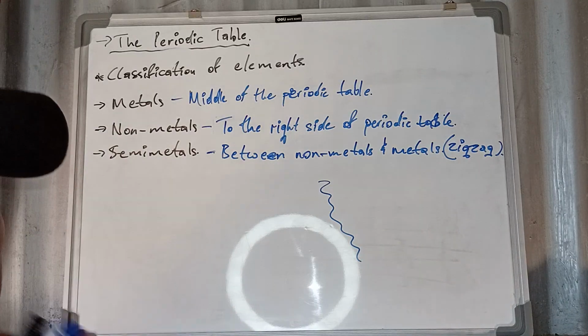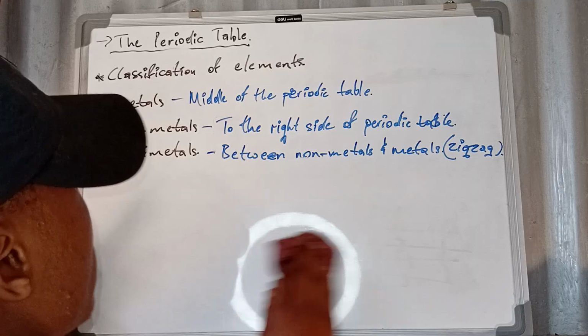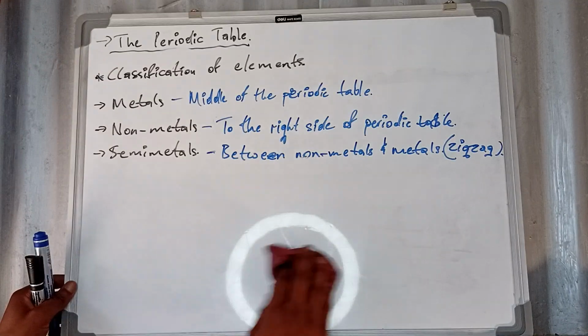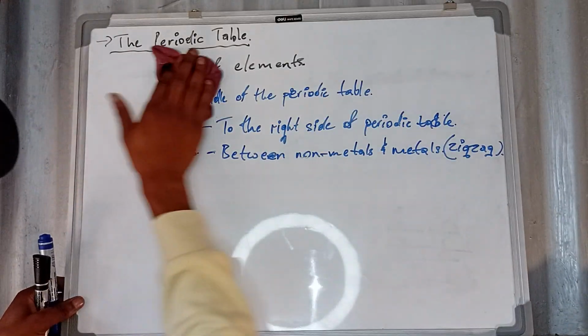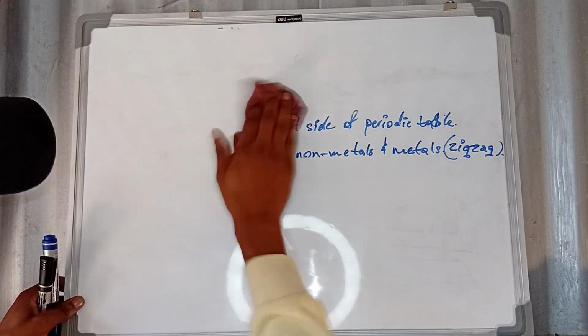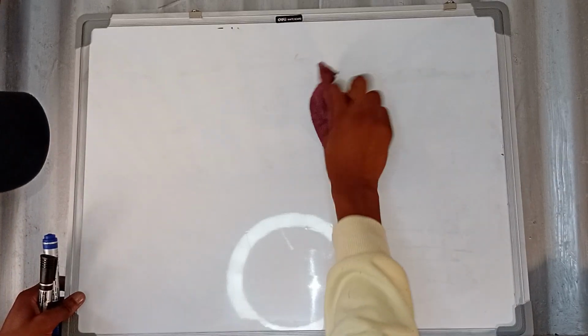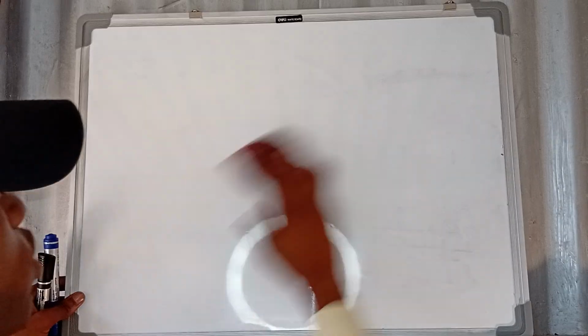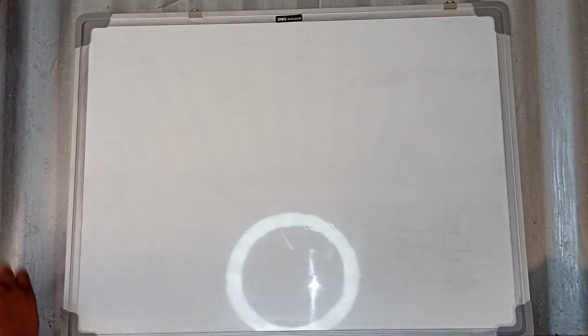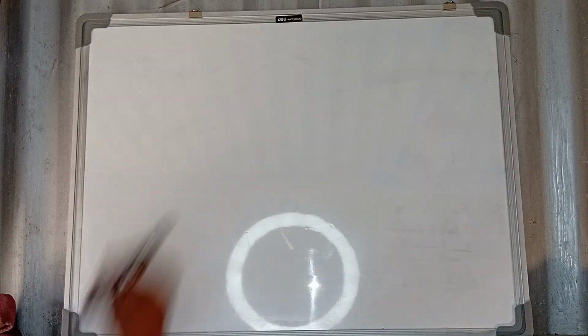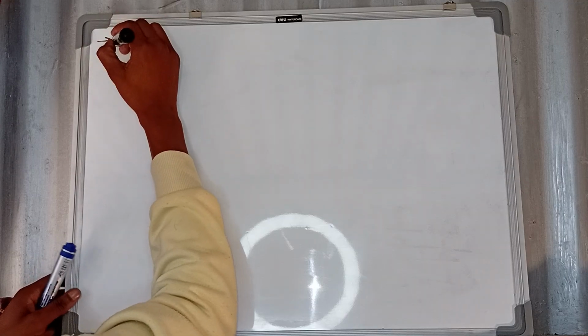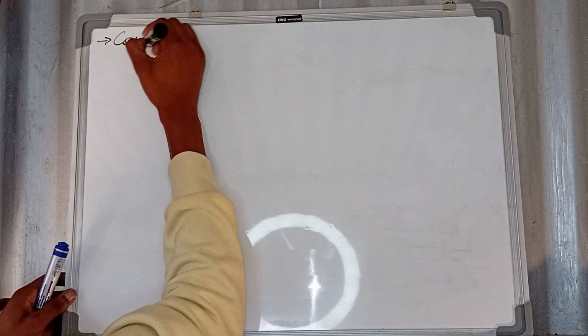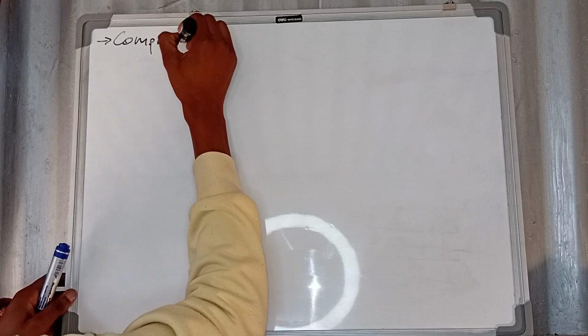Okay, so now let's get into content, whereby now we need to understand naming of compounds. But before we go into further content, I hope you have understood the part of the periodic table. You now understand what is a periodic table. Okay, we've got what we call the formulae before going forward. Let me just say compounds now. We're getting into compounds now.